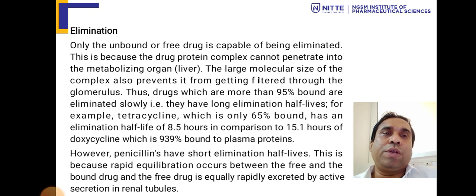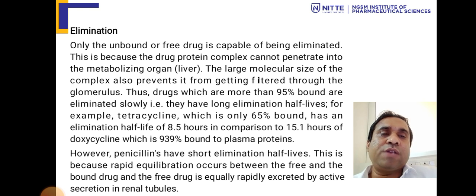Elimination. Only the unbound or free drug is capable of being eliminated. This is because the drug protein complex cannot penetrate into metabolizing organs like the liver. Large molecular size of the complex also prevents it from being filtered through the glomerulus. Thus, drugs which are more than 95% bound are eliminated slowly. That is, they have a long elimination half life. For example, tetracycline, which is 65% bound, has an elimination half-life of 8.5 hours as compared to 15.1 hours of doxycycline, which is 93.9% bound to plasma protein.